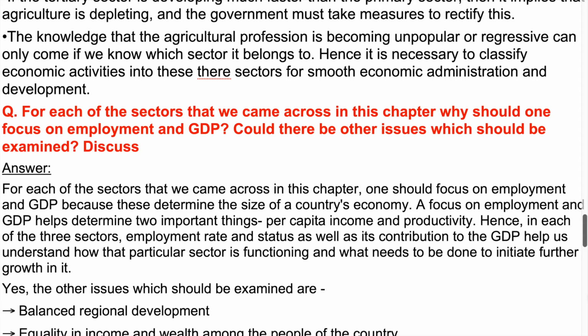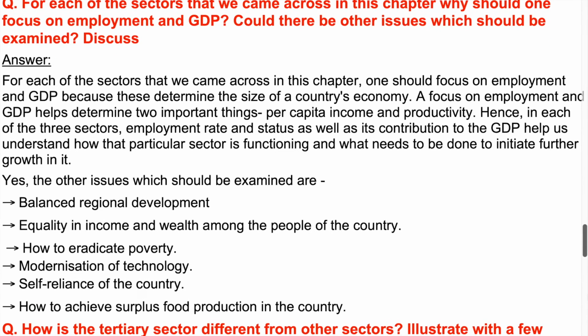Question. For each of the sectors that we came across in this chapter, why should one focus on employment and GDP? Could there be other issues which should be examined? Discuss. Answer. For each of the sectors, one should focus on employment and GDP, because these determine the size of a country's economy. A focus on employment and GDP helps determine two important things: per capita income and productivity. Hence, in each of the three sectors, employment rate and status as well as its contribution to the GDP help us understand how that particular sector is functioning, and what needs to be done to initiate further growth in it.